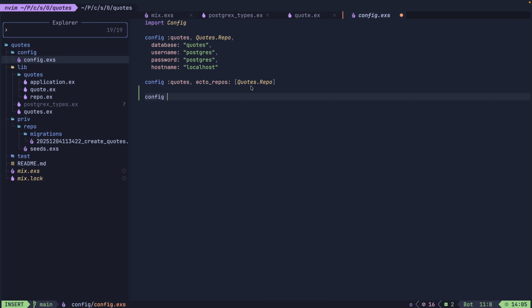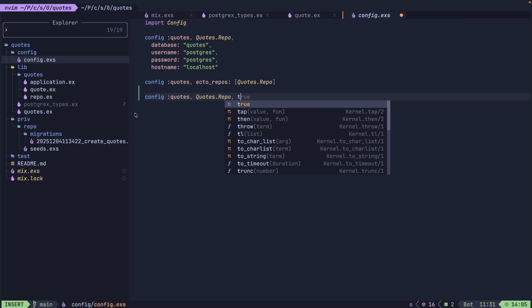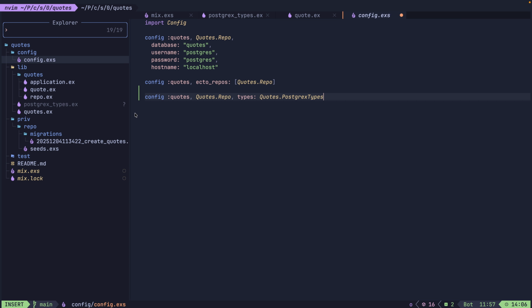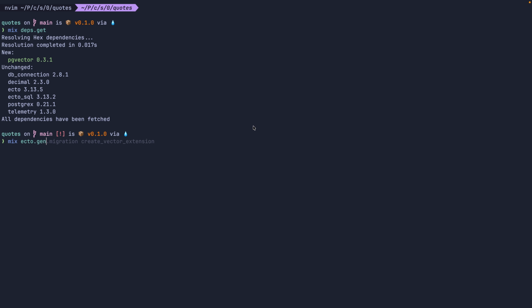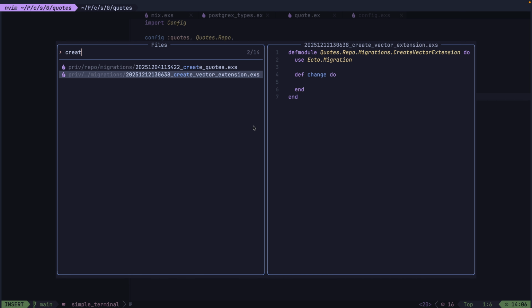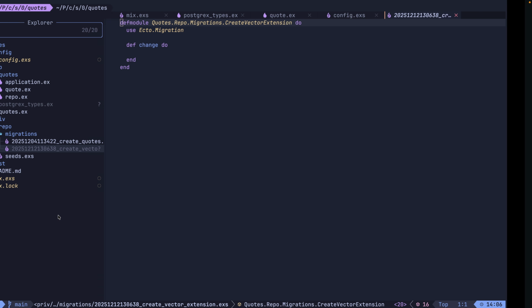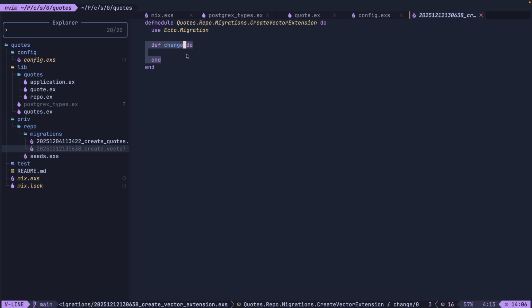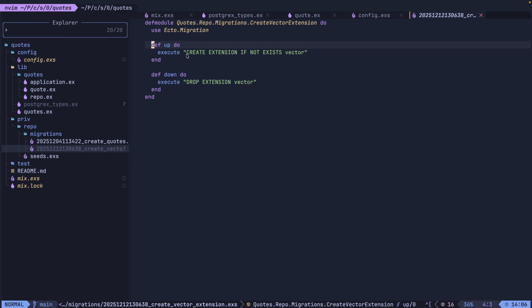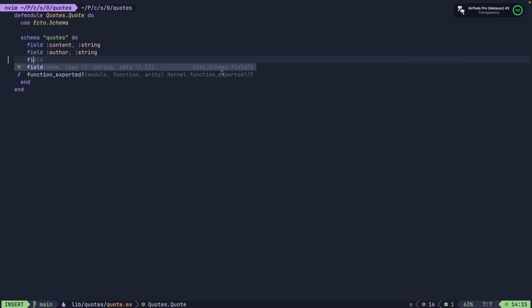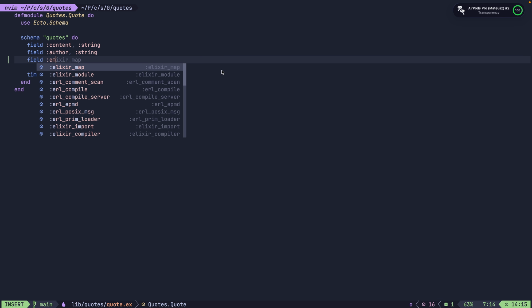Next step, we update our config file. And finally, we need to generate a migration that will install the vector extension on the database side. I'll just copy required contents provided in the documentation to this file. And that's it for the configuration. We can now add a new field to our quote schema.